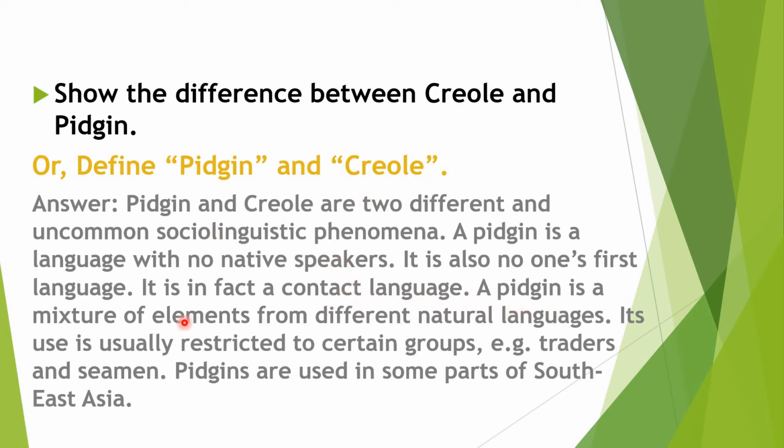A Pidgin is a mixture of elements from different natural languages. Pidgin has no specific characteristics. Pidgin has no word of its own. It takes grammar or sentences from natural languages. Its use is usually restricted to certain groups, for example, traders and seamen. Pidgins are used in some parts of Southeast Asia.